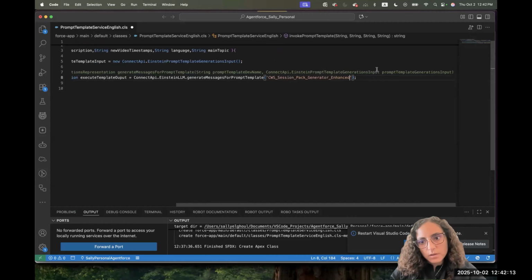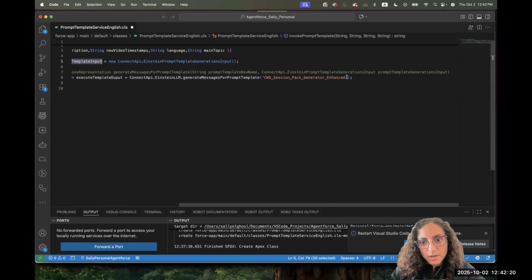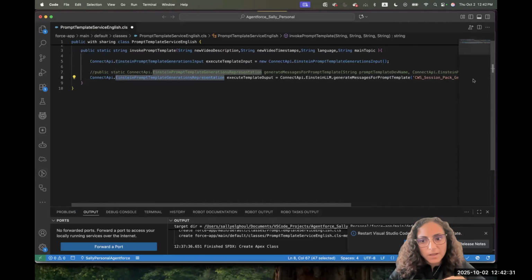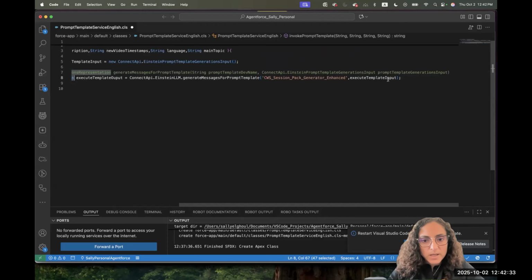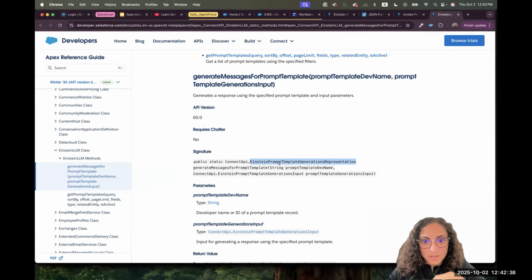And the second parameter takes the prompt template generation input. So this is the input that we prepared of this long class name. All we are doing now is calling the method, and we respected what it can return and what we can pass to it based on the documentation. Again, we are not memorizing anything. It's based on the documentation. It returns this class name, with namespace dot class name, and it takes a string for the template name.